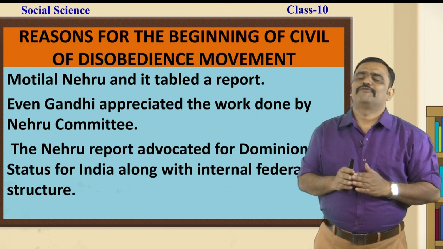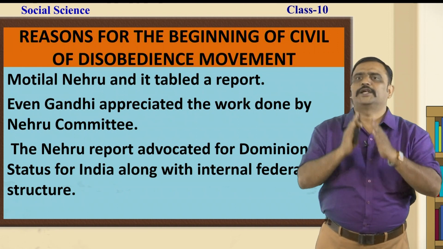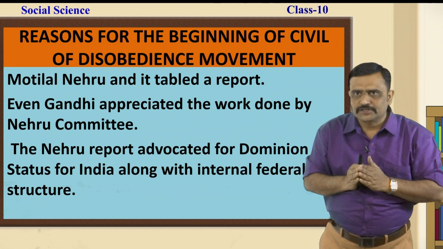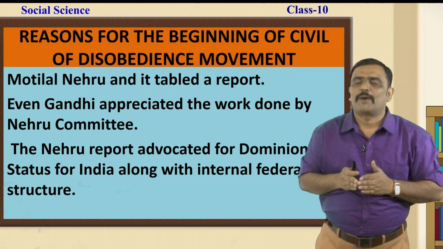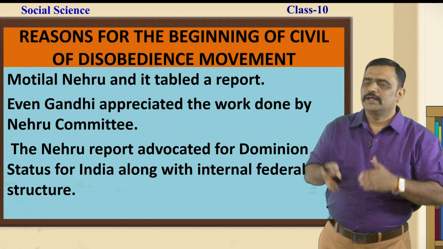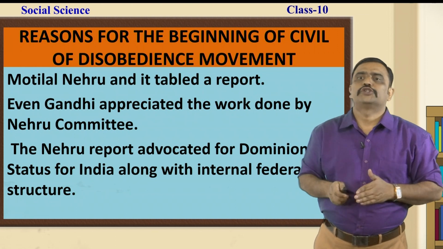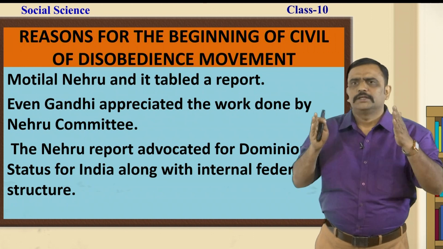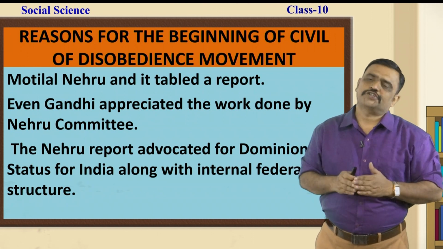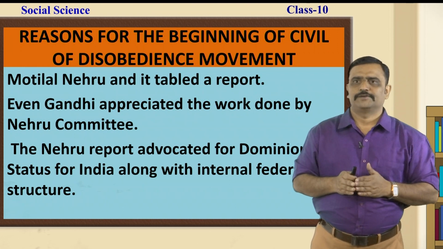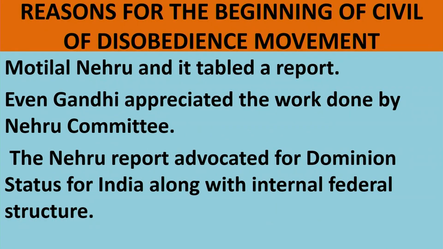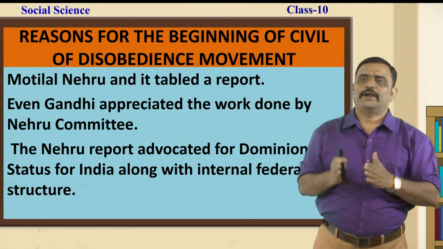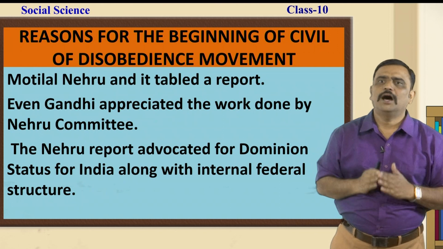Motilal Nehru made it very clear, India must get the dominion status. What do you mean by dominion status? Dominion status is nothing but getting a major share in the power. Thus, he wanted the British and the Indians to share the power in such a way that Indians must have a major share in the administration and the British should have less influence in the Indian administration, and India should have a federal system of governance or rule.